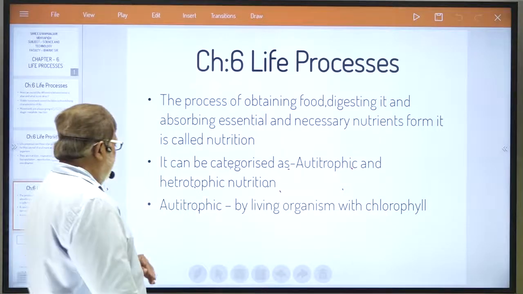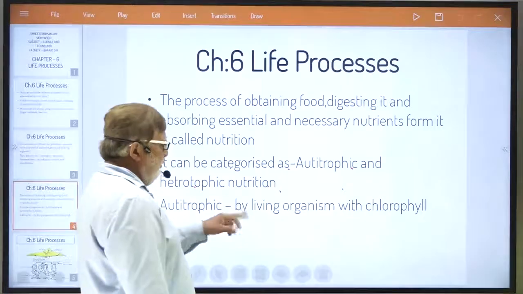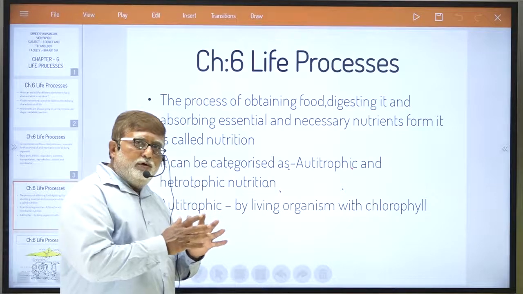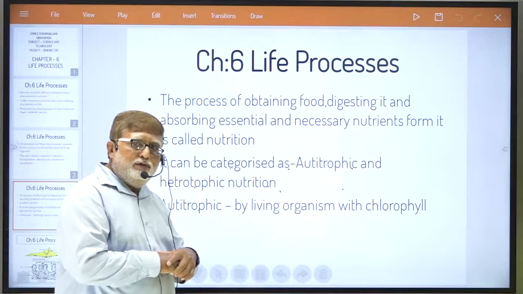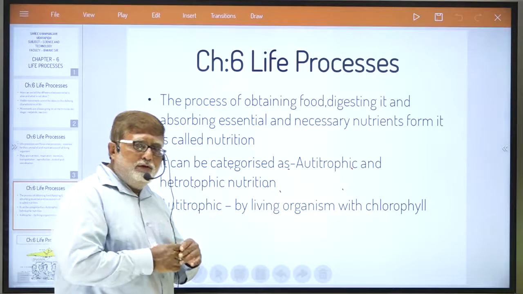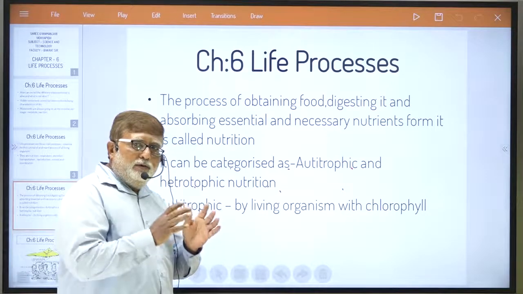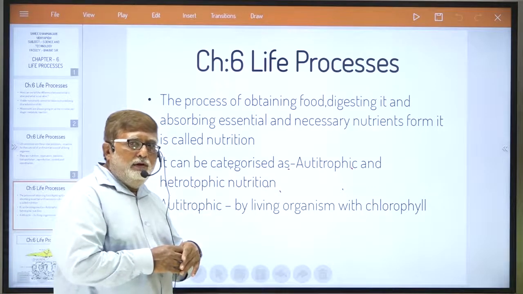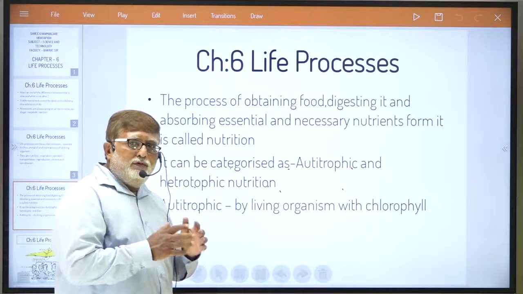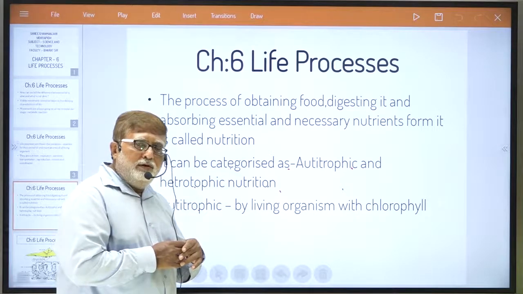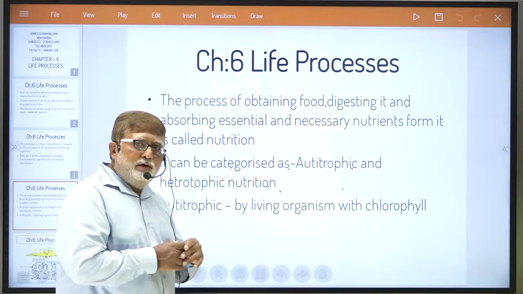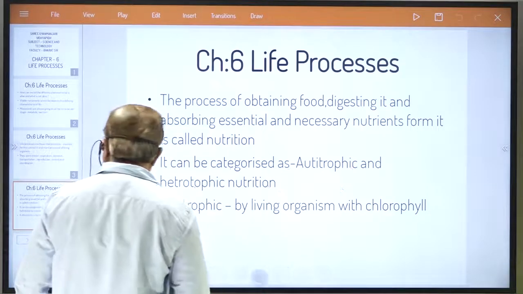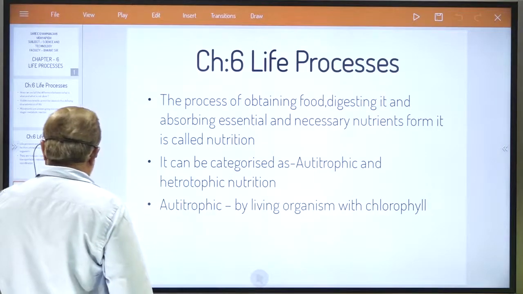Okay, dear students, now try to understand one thing. We have categorized nutrition into two types, autotrophic and heterotrophic nutrition. You all know very well that autotrophic nutrition in plants is performed by the leaf. Leaf is the main organ of the plant where these processes take place. Let us try to see the structure of the leaf.